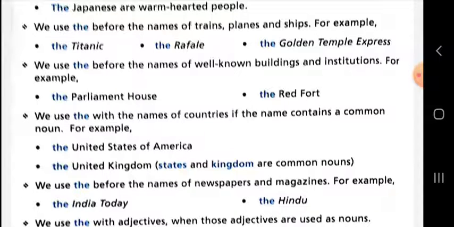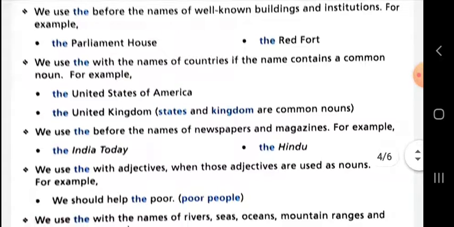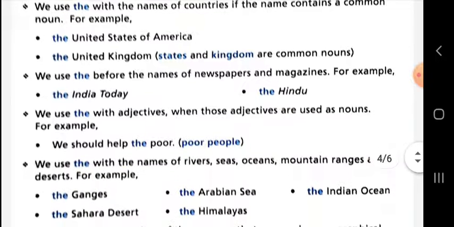We use "the" before the names of newspapers and magazines. All the newspaper names and magazine names, if you are going to write them, then you need to write "the" before their name. The India Today, the Hindu, the Hindustan Times, the Times of India, the Business Standard. Okay, so remember these points, whatever I am telling you, that is written here in the video.